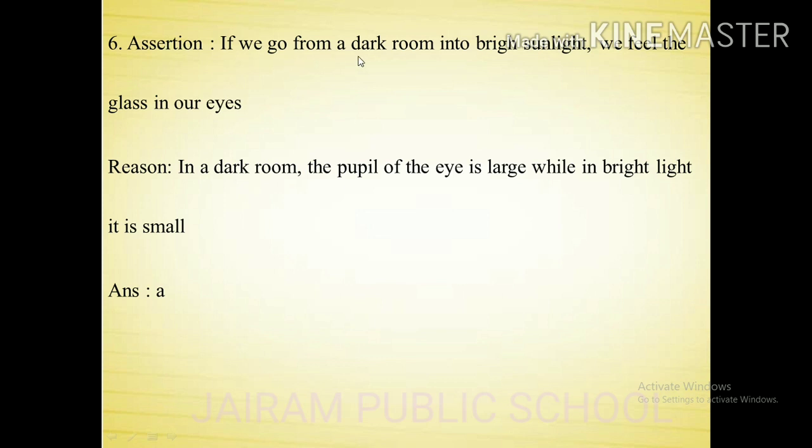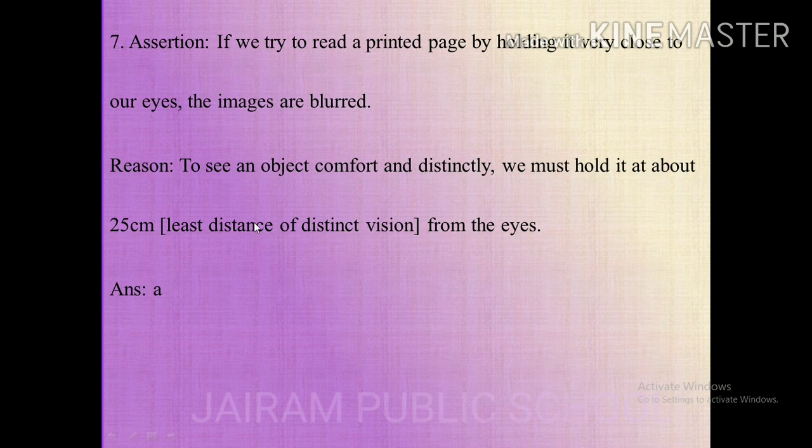Come to the next question. If we go from a dark room into bright sunlight, we feel the glare in our eyes. The reason: in a dark room the pupil of the eye is large, while in bright light it is small. The option is A. We saw this in the pupil of the eye. So both assertion and reason are correct, and the reason is the correct explanation of the assertion. Next, if we try to read a printed page by holding it very close to our eyes, the image is blurred. Reason: to see an object comfortably, we must hold it about 25 centimeter from the eyes. Here also the answer is A because both assertion and reason are correct, and the reason is the correct explanation of the assertion.